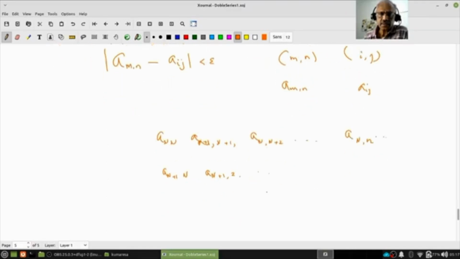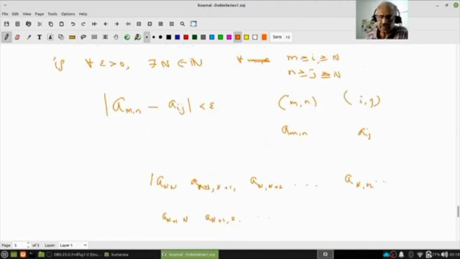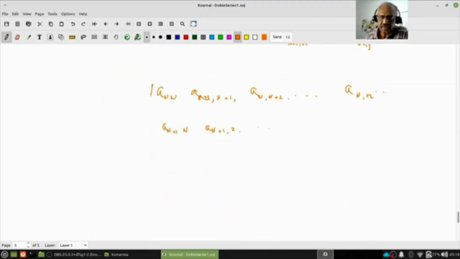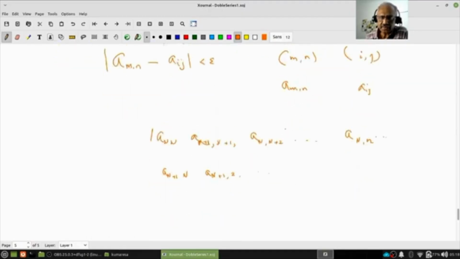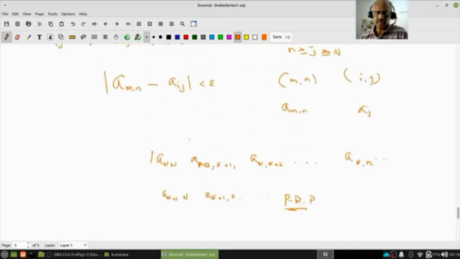After this, I take anything here and anything here. So my m should be greater than or equal to i and n should be greater than or equal to j. Are you following this? Make sure that you understand. Pause, review, proceed. Make sure that you understand the definition. This should be less than epsilon.